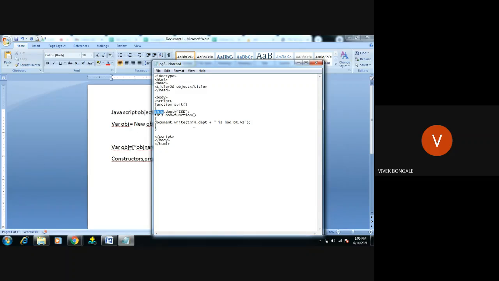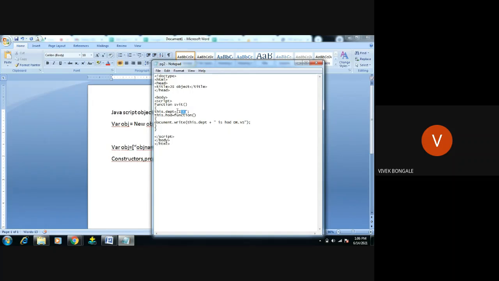So when this function is called, this.HOD equal to function, this value will be invoked here, this value will be inherited here. This is the object we are creating. Function is one thing, and svit, this.department, we have not yet created any new object here. I am explaining first.